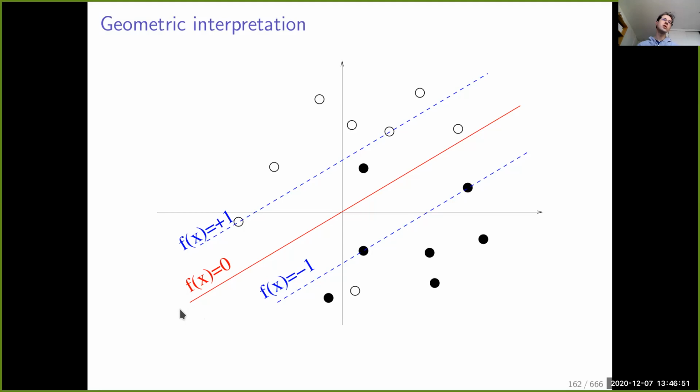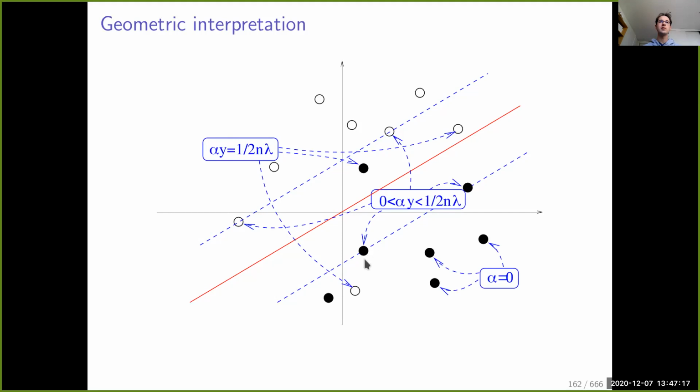We plot the level set of f equal to 0. This is basically the hyperplane that we use for classification. And we look at the case where the margin is exactly equal to 1, meaning if +1 is associated to the white dots and -1 is associated to the black dots, it will correspond to the points that fall onto these lines. These are level sets.